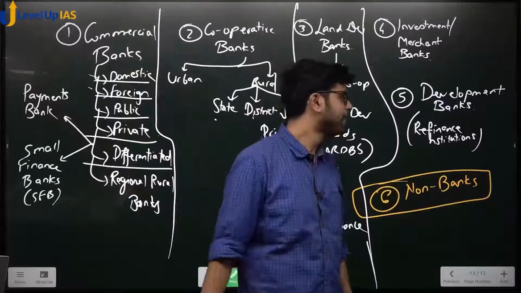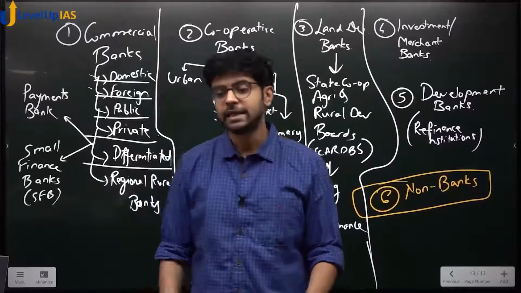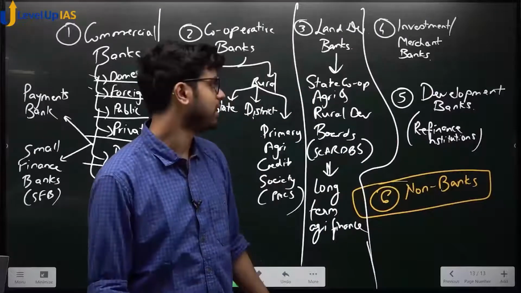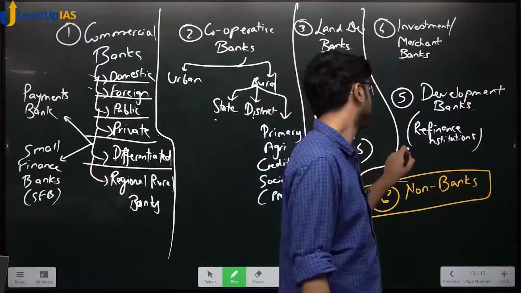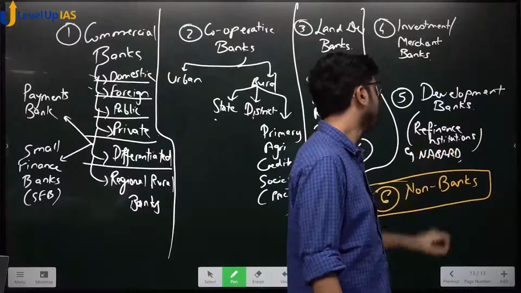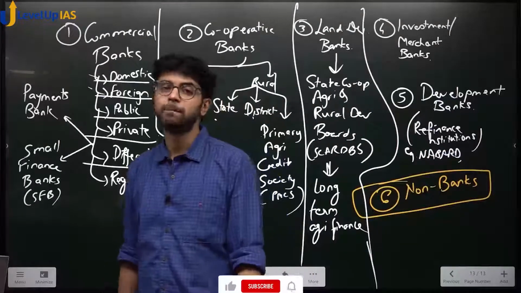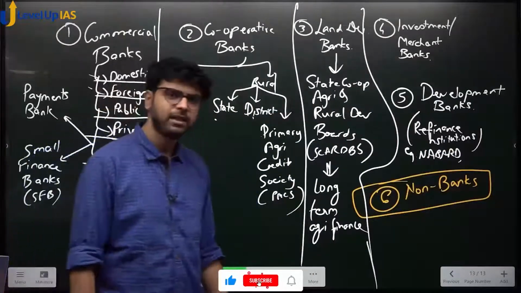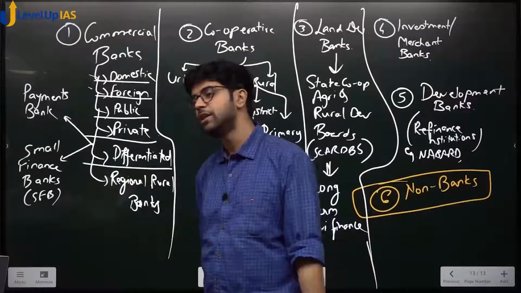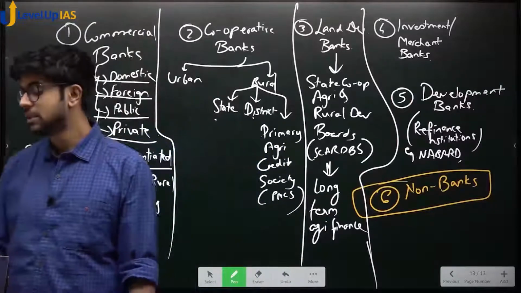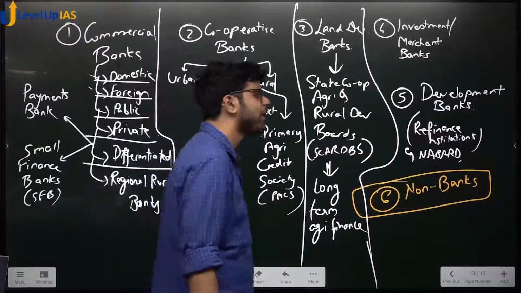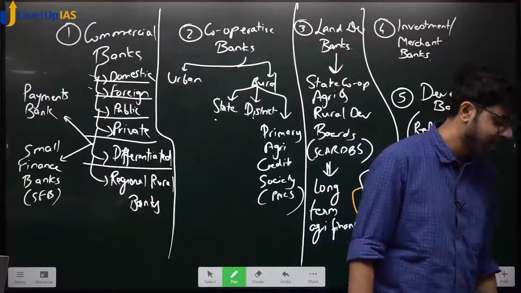So, if I give you an example of NABARD, it sees the banking facilities to the agriculture sector and rural sector. It is called NABARD. Okay, example, I'll write example here because this is important. It is called NABARD, National Bank for Agriculture and Rural Development. It works under RBI, they work under the Government of India, they work under RBI, but they see specifically whether finance is reaching agriculturalists, whether finance is reaching rural areas, whether benefits are actually reaching these people.